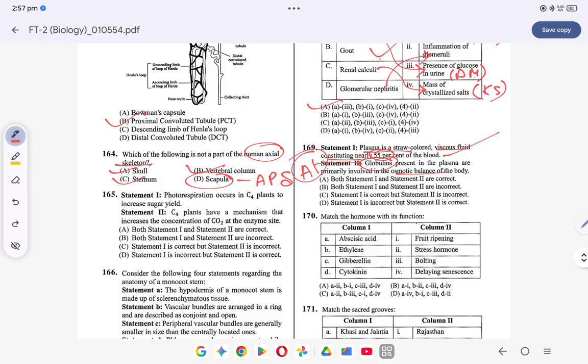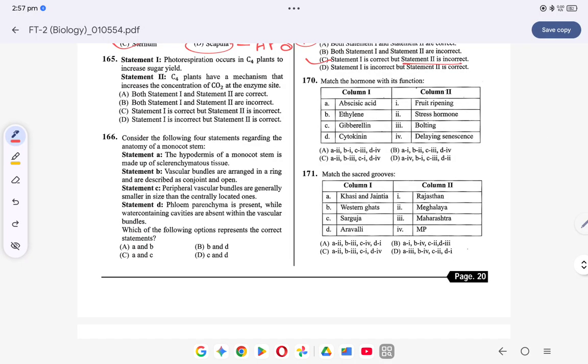Right, both the statement 1 is correct, but statement 2 is incorrect. Okay, coming to the next question. Question number 171. Match the following.